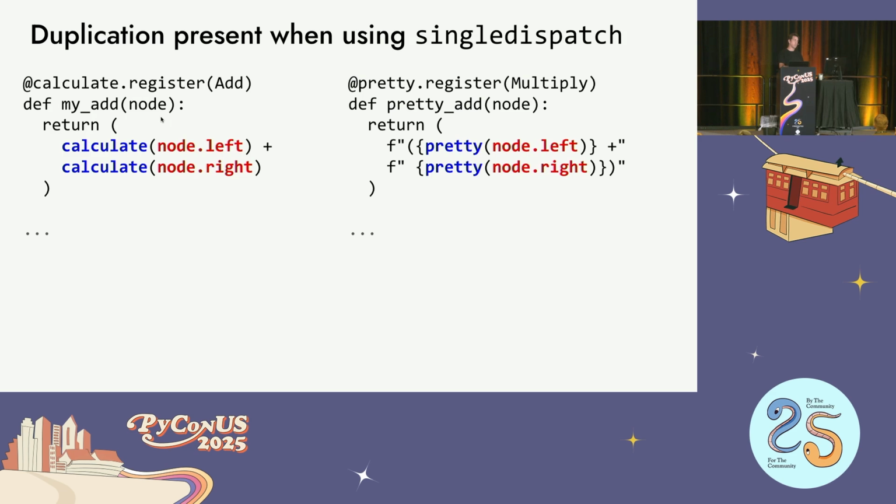So if you think about it, I'm going to add a pretty module. Now I'm going to add the symbolic math module. Each of those little functions for dealing with the data types has to duplicate all of the code of how to actually handle the data type. And that's where bugs come in. You're like, I copy and pasted this from the other one, and I forgot to change the plus to a star or whatever. When it starts being something that people want to copy and paste, that's when they're going to copy and paste it, and you're going to get bugs.